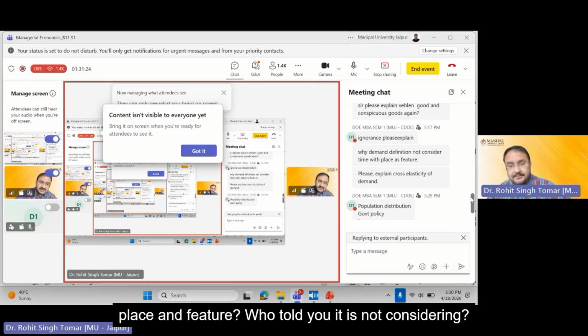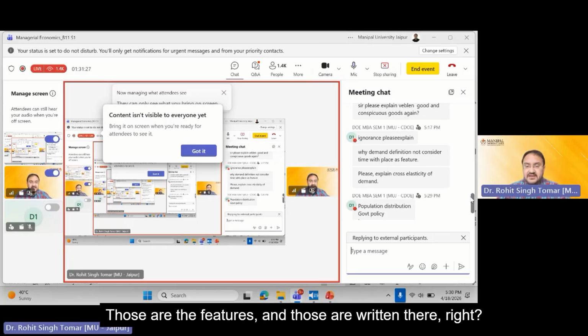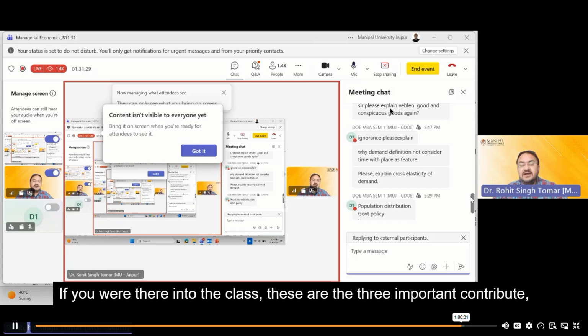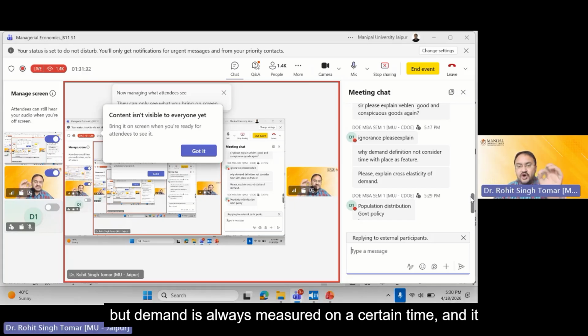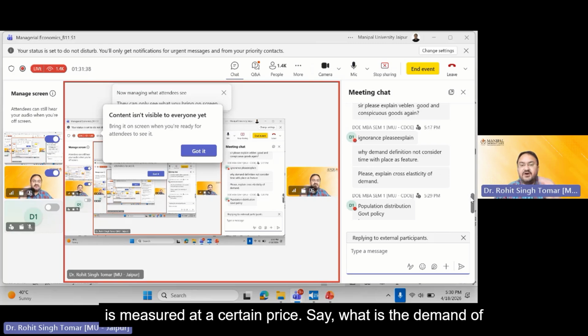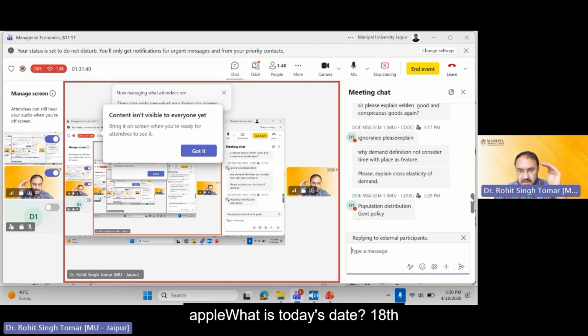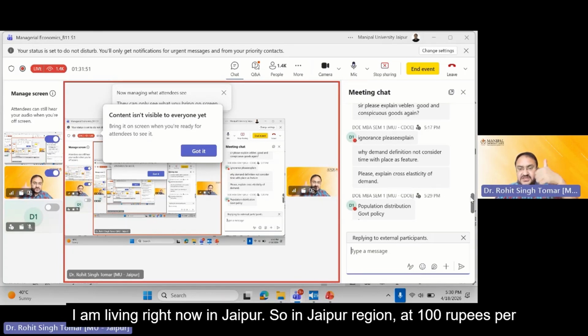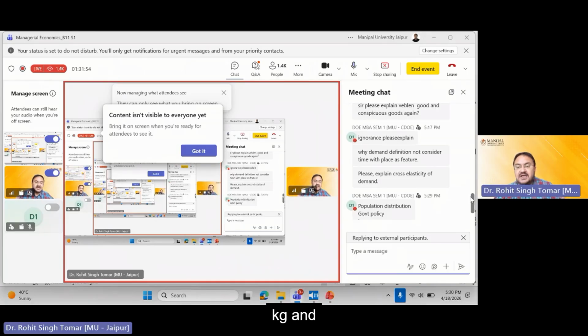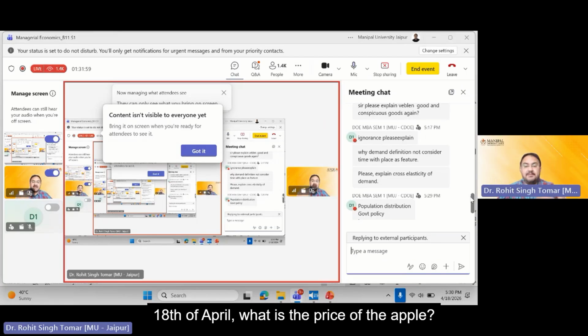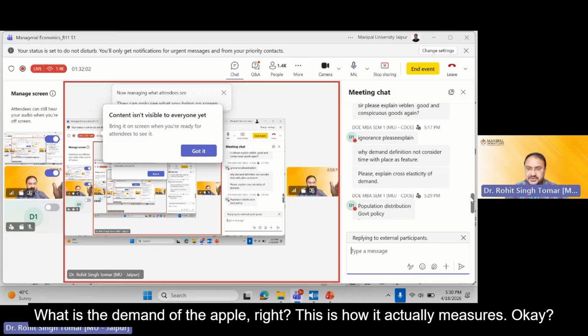Why does the demand definition not consider time, place and features? Who told you it is not considering? Those are the features and they are written there, right? If you were there in the class, these are the 3 important contributors, but demand is always measured at a certain time, and it is measured at a certain price. Say, what is the demand for apples? What is today's date? 18th April 2026, at 100 rupees per kg, in the Jaipur region. I am living right now in Jaipur. So in the Jaipur region, at 100 rupees per kg, on the date 18th April, what is the demand for apples? This is how it is actually measured.